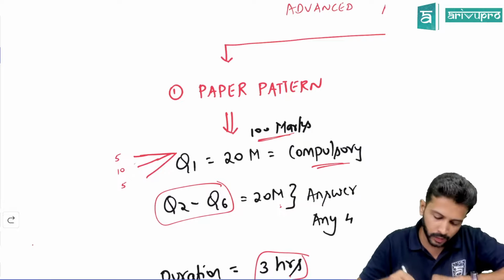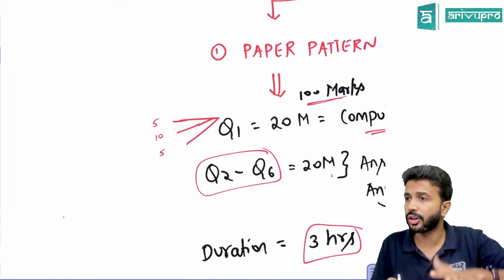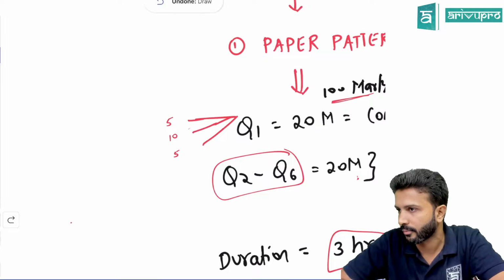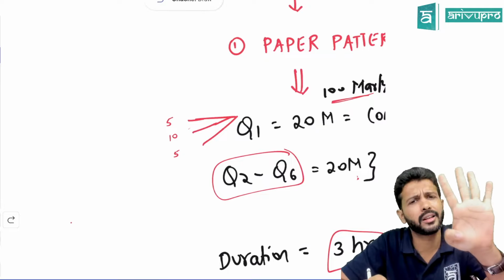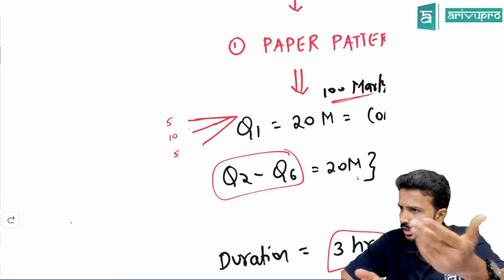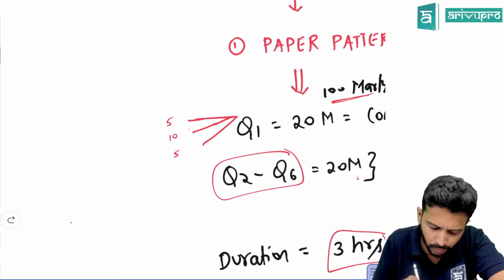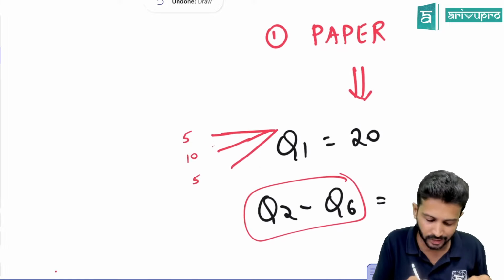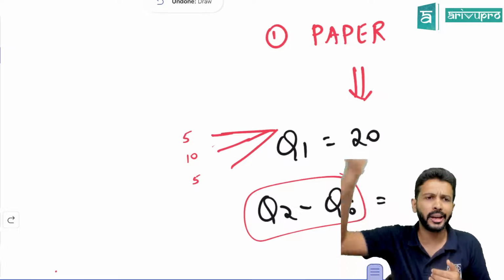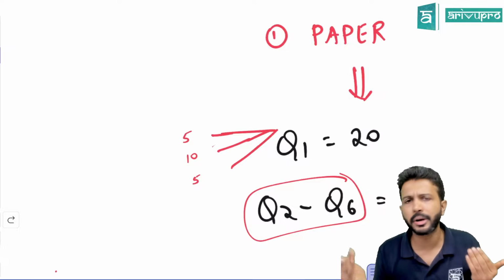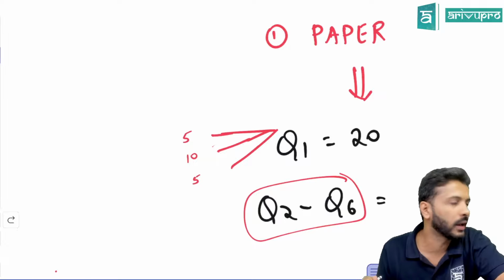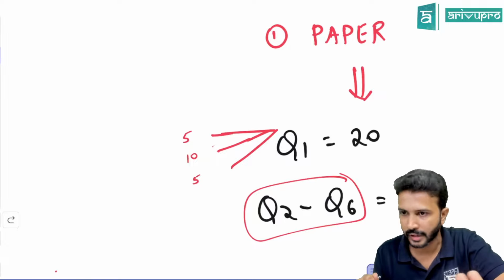Place it properly. And just because it's 5 questions does not mean it's only 5. Each question can have sub parts. Generally in question number 1, they'll give 4 parts, each carrying 5 marks. A split could be anything. In question number 1, you can have 3 sub parts, like 1 for 5 marks, 1 for 10 marks, 1 for 5 marks again, or it could be 8, 10, 2. Any permutation combination the institute can play around with. But overall, that particular question will only carry about 20 marks. That's all it is.